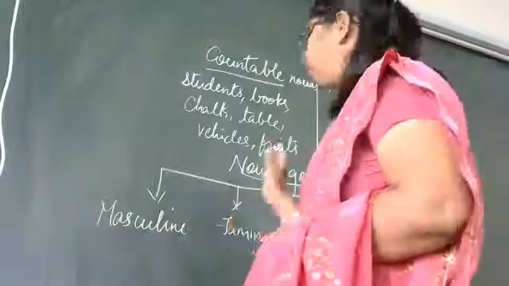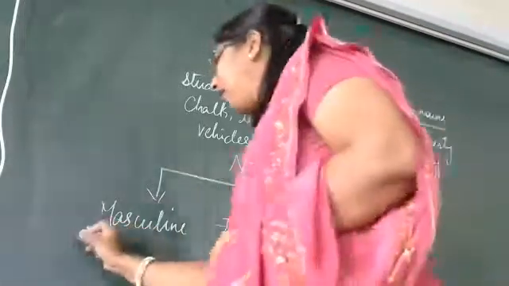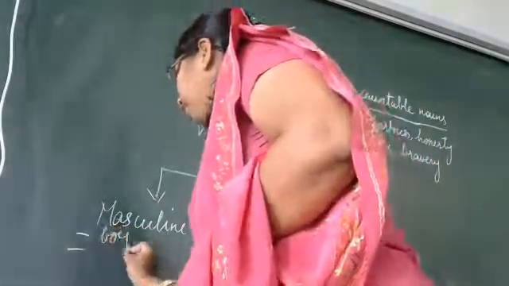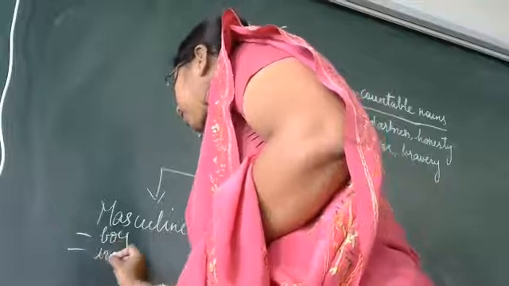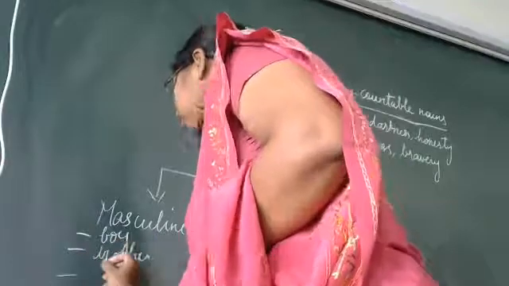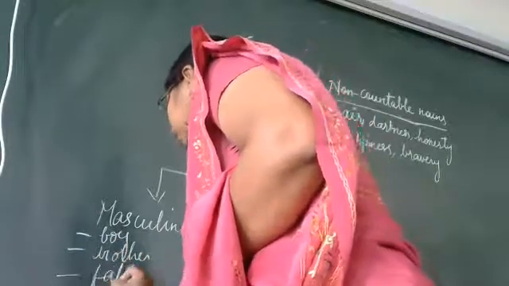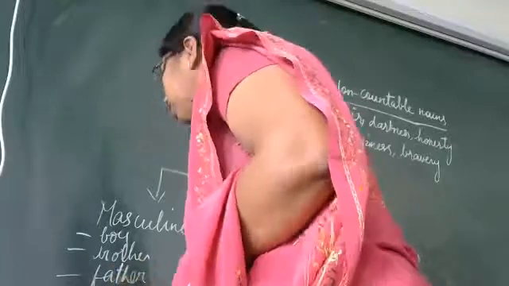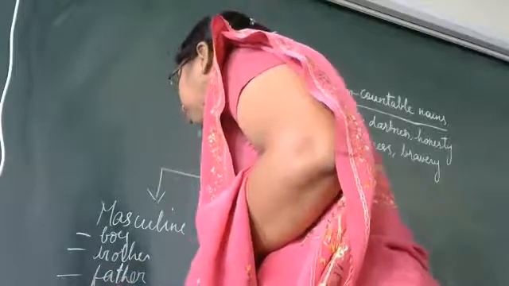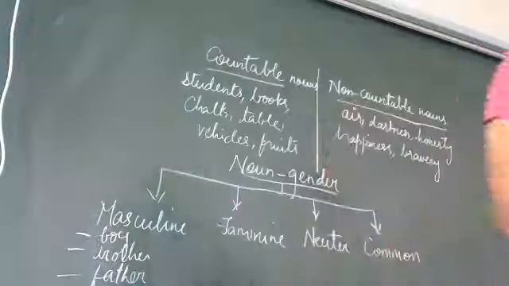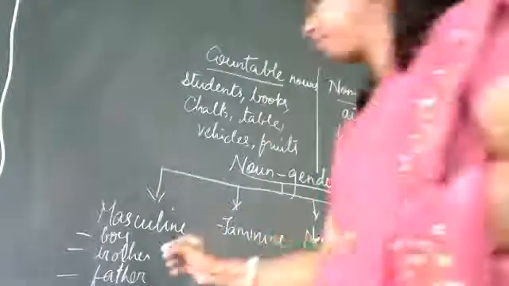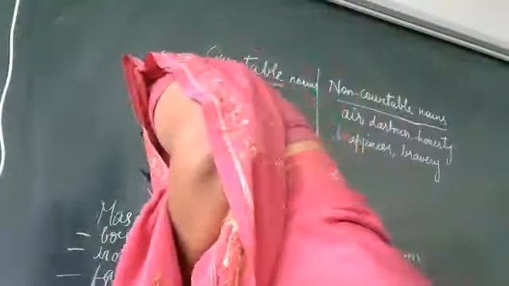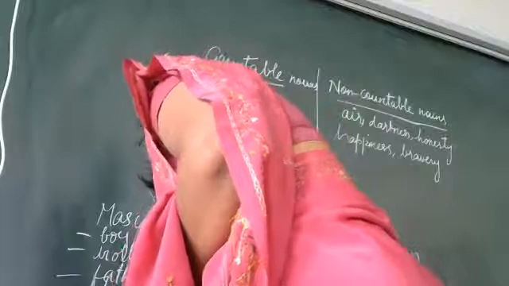Okay. Four types of noun gender. Masculine. Example. Boy. Brother. Father. Then which else you can say? Hero. Lion.